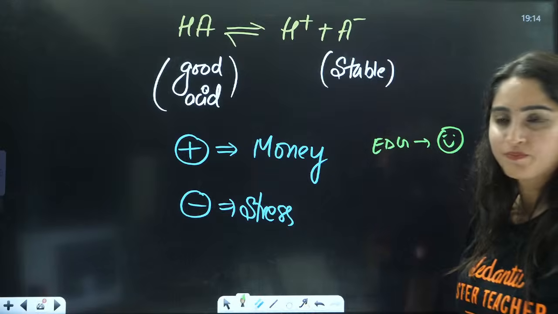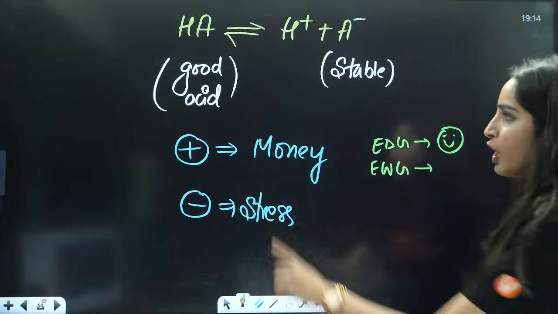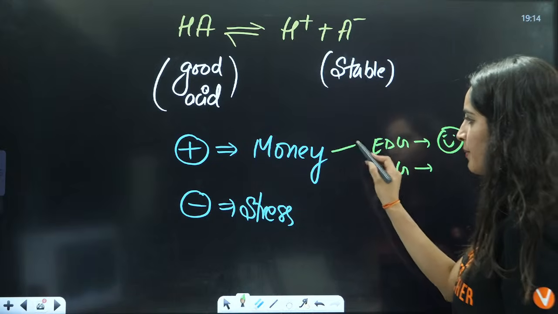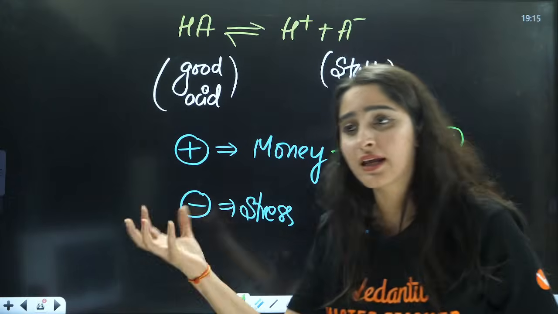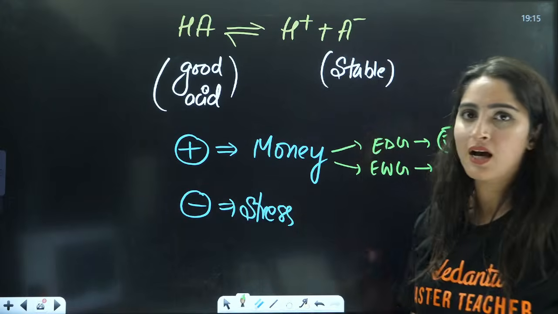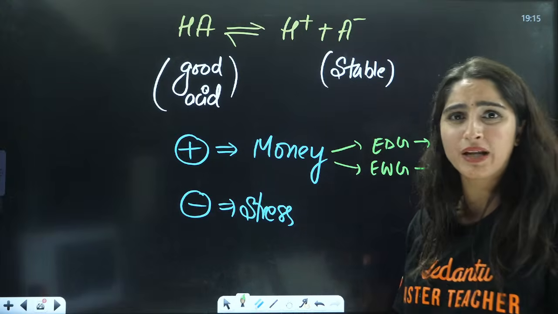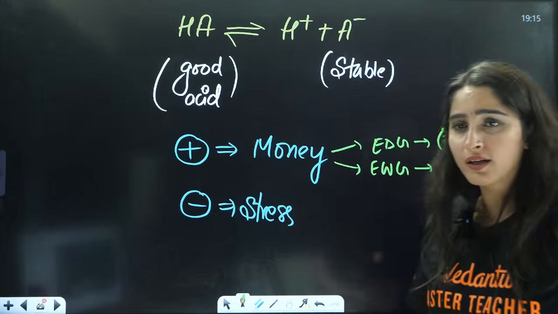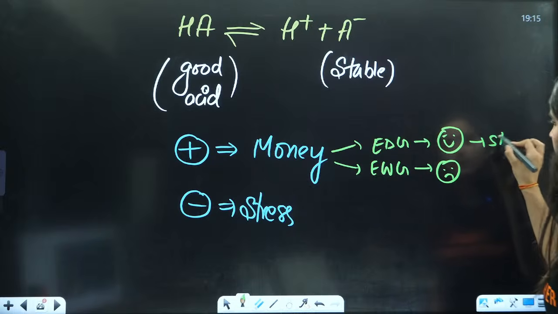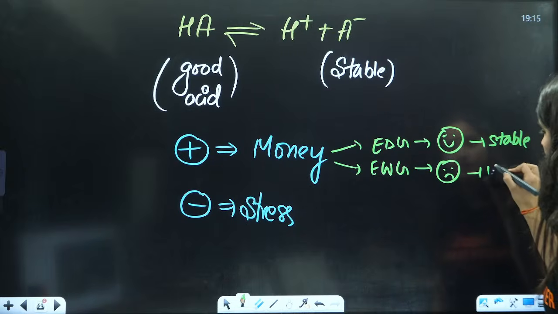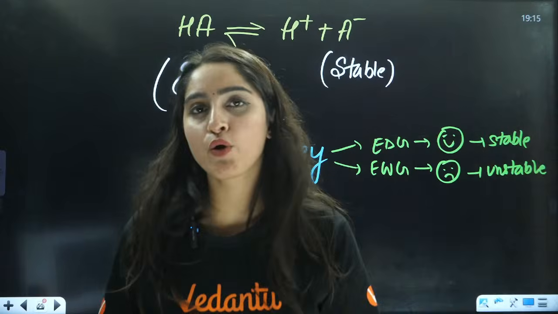You will get stable. But if you have an electron withdrawing group, in that case we are talking about money only, we are talking about a positive carbocation. Someone is taking out this money from you. I'm like, why are they taking out money from me? I am already very poor. So you will become unstable, you will become unhappy. This is stable, this is unstable. The opposite is for a carbanion.